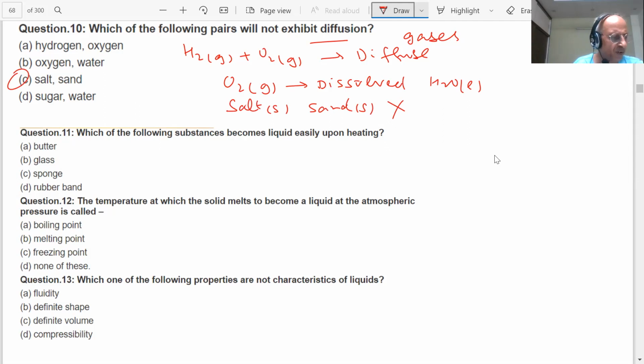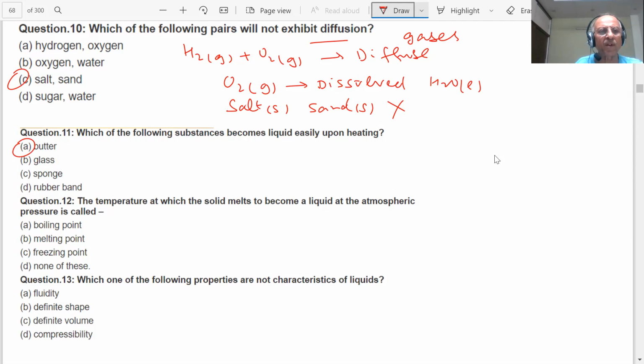Next question is on the screen, student. Which of these following substances becomes liquid easily upon heating? Sir, butter. Okay, you know butter, you just put on the heat, it will melt into liquid. That means the intermolecular force of attraction is least here.